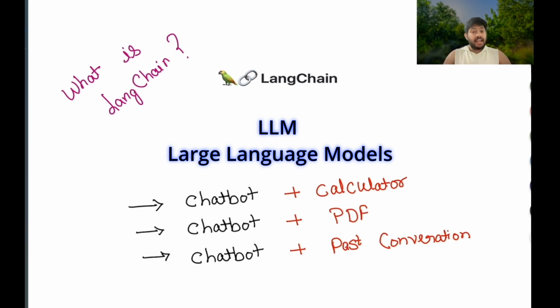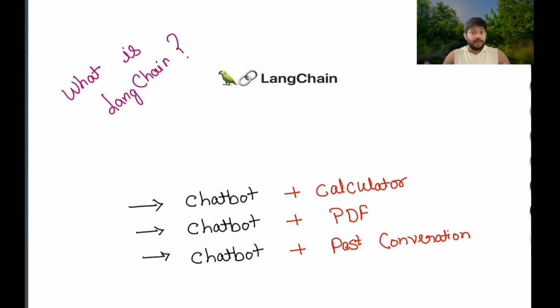What are LLMs? LLMs are nothing but large language models which are provided by different AI companies. There are many paid and free LLMs available in the market. We have paid LLMs by OpenAI and we have free LLMs from Hugging Face. We are going to see all of this in later episodes. For now, let us focus on LangChain, which is basically a framework to build applications using LLMs like ChatGPT.